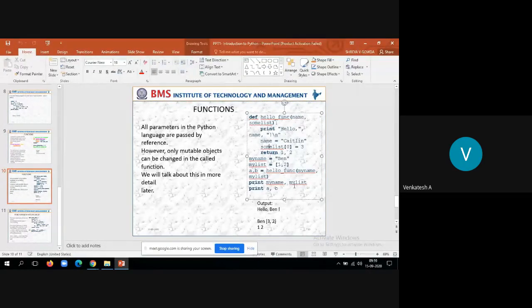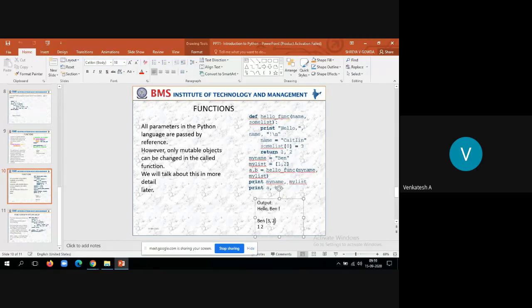Then after that, you can see my list. What is my list? 1 and 2, 1 comma 2. But look at here. Here my list is received as sum list, and in the zeroth index we are inserting 3. So in the 0th index we have 3, and in the 1st index we have 2. So that's why my list is 3 comma 2.